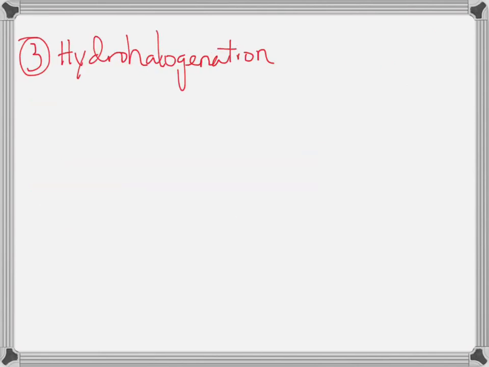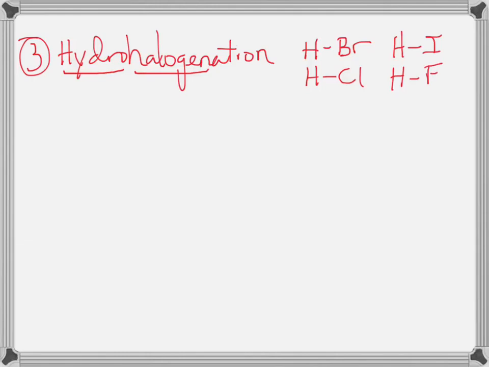The third reaction is a hydrohalogenation. Again, we can look at the word and it tells us a little bit. We see hydro and we see halogen. So we know what a halogen is, and hydro is just going to be an H. So we can be talking about HBr. It's a hydrohalogen. It's got a hydrogen and a halogen. HI is a hydrohalogen, and HF is a hydrohalogen.